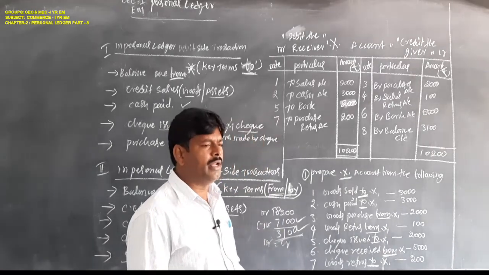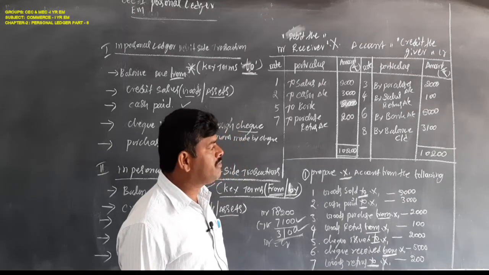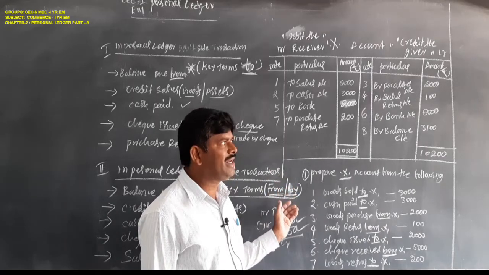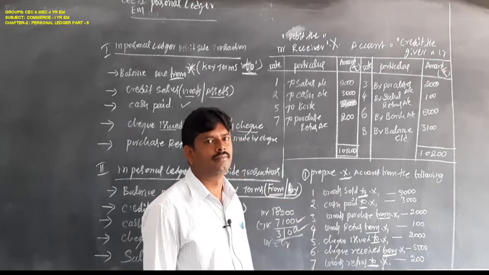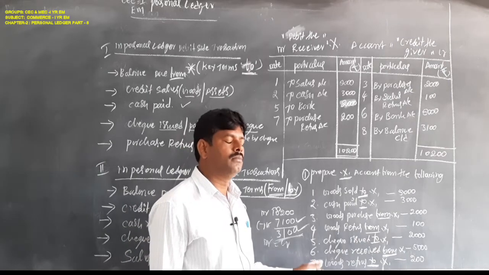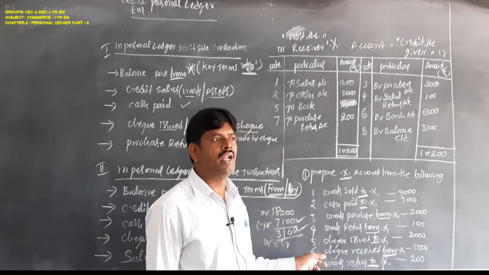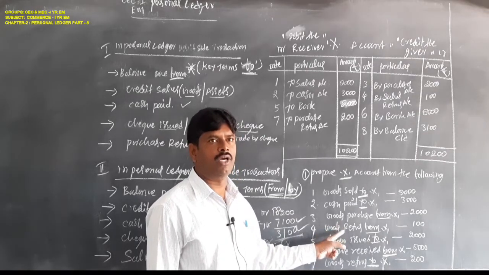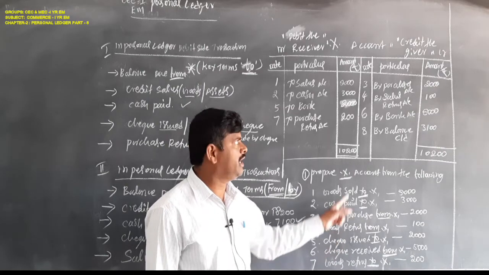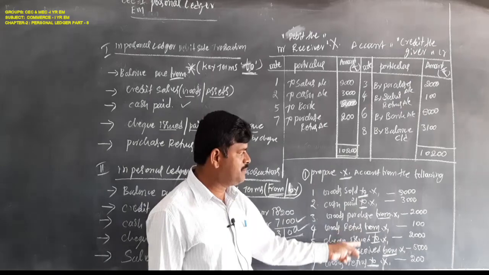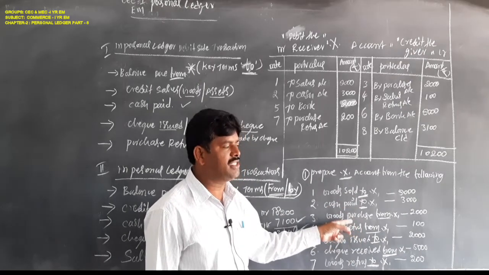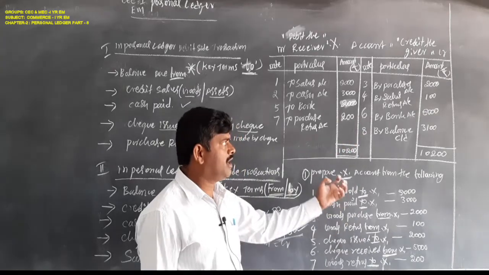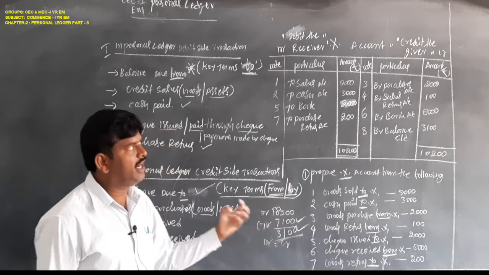Remember one thing: sometimes transactions are given that are not related to X. At that time we ignore the non-related transactions. We consider only X transactions in the X account. Suppose any transactions related to Y are given in this problem, there is no need to record them in the X account. So this is the explanation about the personal ledger.